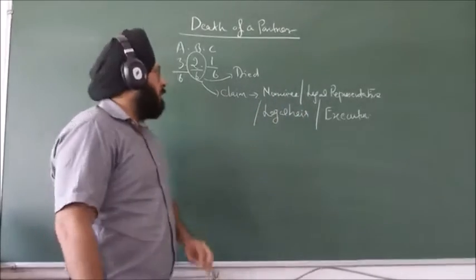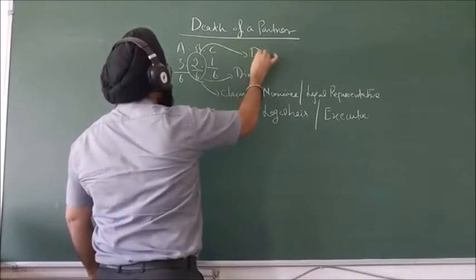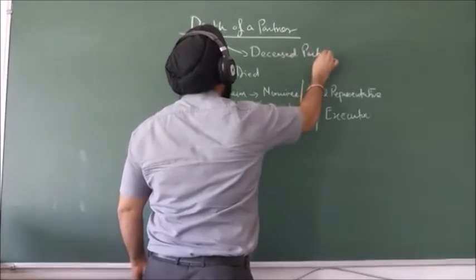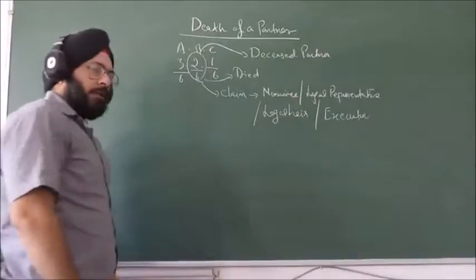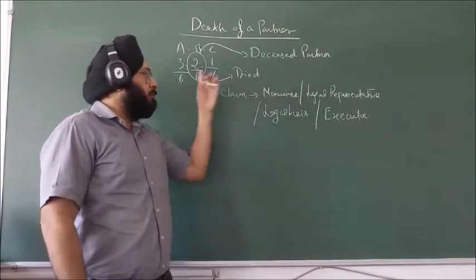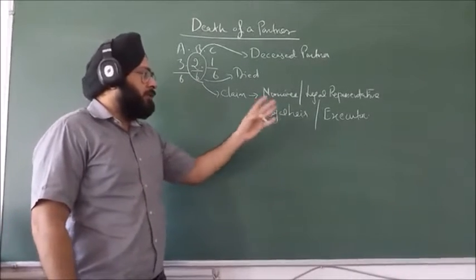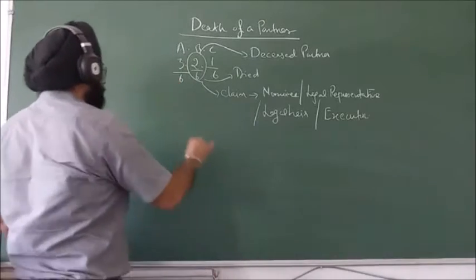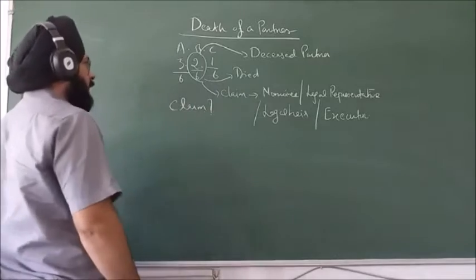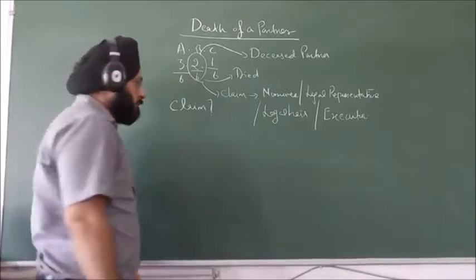Is it clear? Now when B dies, he is known as a deceased partner. Right? So when A, B, C are partners and B died, the deceased partner is B, and his claim will be given to his nominee, legal representative, legal heir, executor. Now what will be his claim? What will be the claim of the deceased partner, that is B?